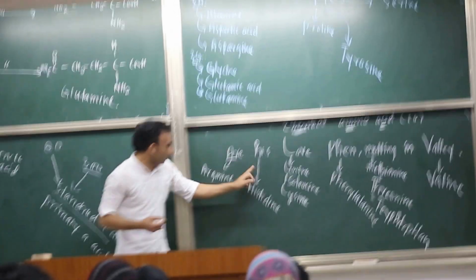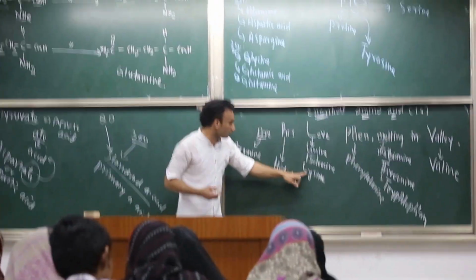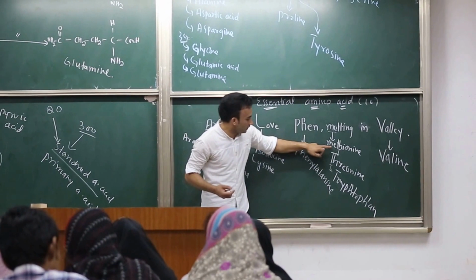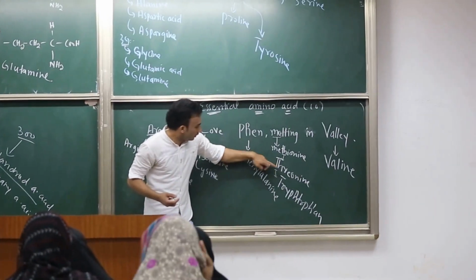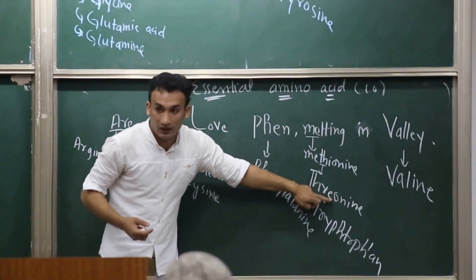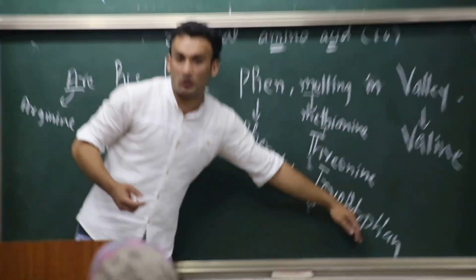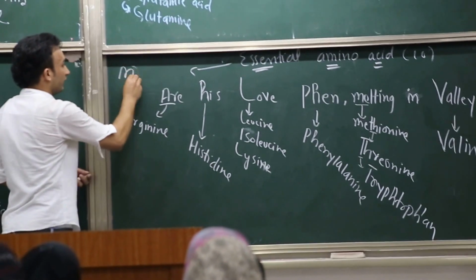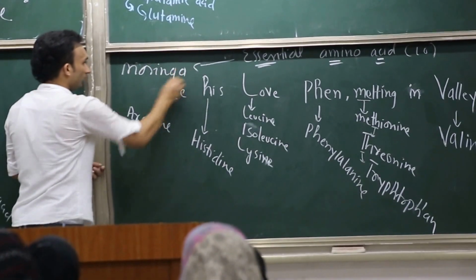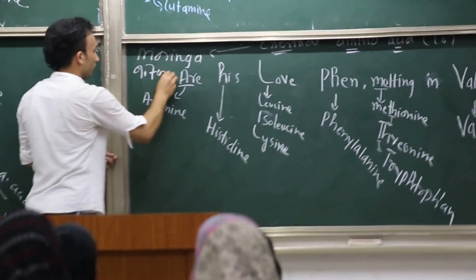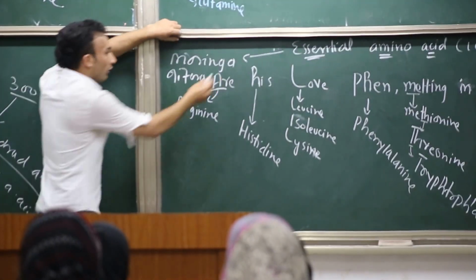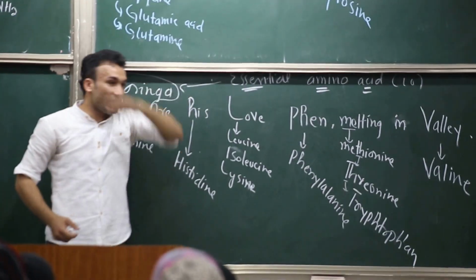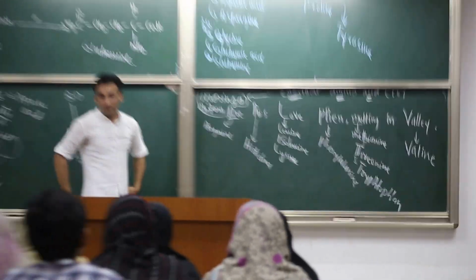So from R, arginine; from H, histidine; from L, leucine, isoleucine, lysine; and from PIN, phenylalanine. From melting, methionine, then removing TH gives threonine, and from this T, tryptophan. You must also know that essential amino acids occur in Moringa oleifera, which is also called the drumstick tree.